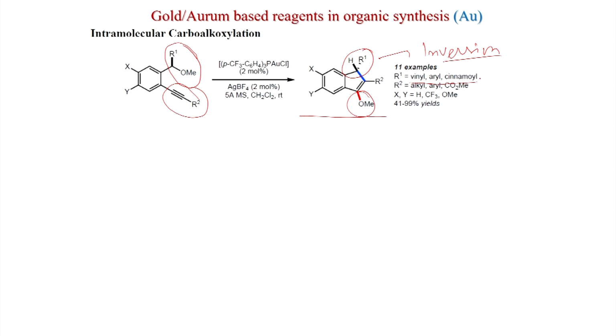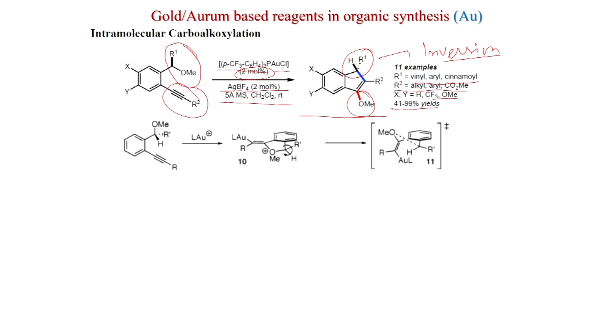R1 can be vinyl, aryl, cinnamoyl, R2 can be alkyl, aryl, CO2Me, X, Y can be hydrogen, CF3, OMe, and 41 to 99% yield. And this is the catalyst: P(p-CF3C6H4)3 AuCl 2 mole percent, AgBF4 2 mole percent, 5 angstrom molecular sieves, dichloromethane, room temperature. So, what could be the mechanism for this reaction? Because the methoxy group has transferred. So, what does it mean? It means the methoxy group has to coordinate to the alkyne and then that bond has to break. That is how the methoxy can transfer.